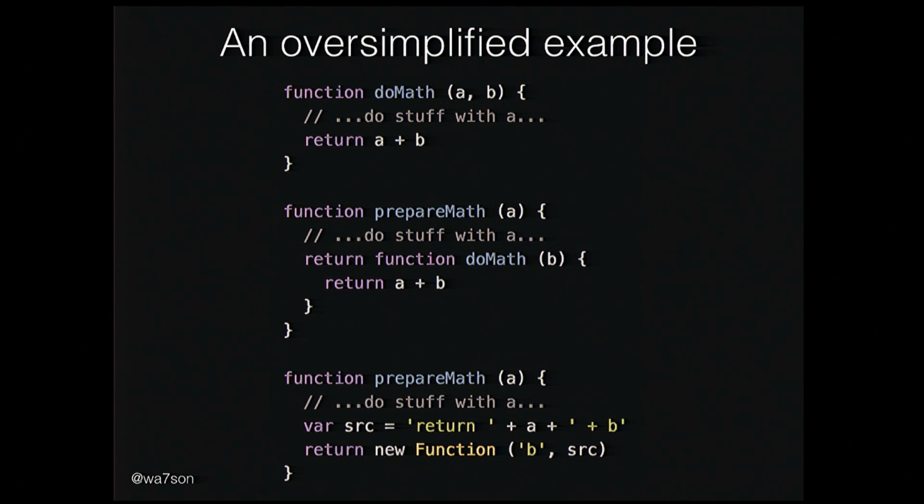And then the new function is for you guys who have been using eval all the time, you should be using new function. You should not use eval anyway. So the last argument in the new function is the source that you want. It generates a function for you. I hope that's obvious. But then any arguments coming before that are going to be available as variables inside the function, given the name that you're giving it. So now when I'm returning new function b and source, it generates a function for me that takes one argument, and it will be called b. So it's available inside as b when I'm running the function.